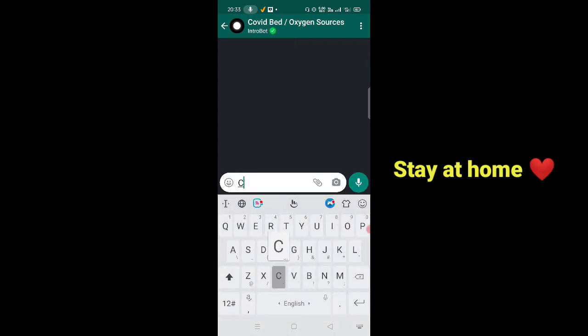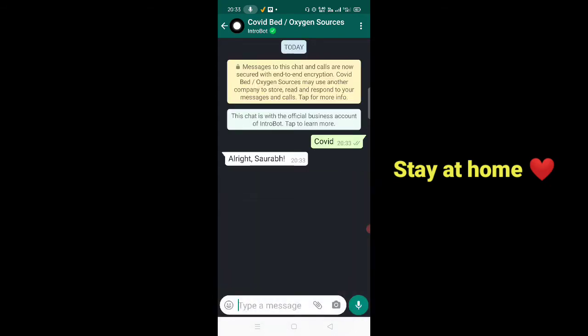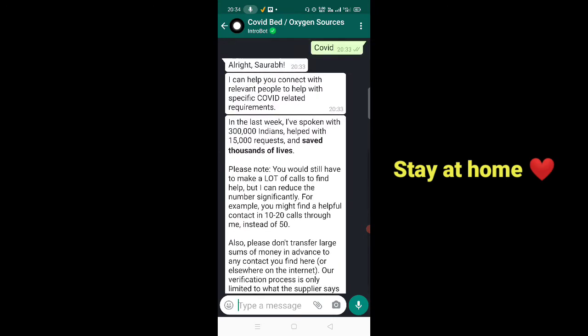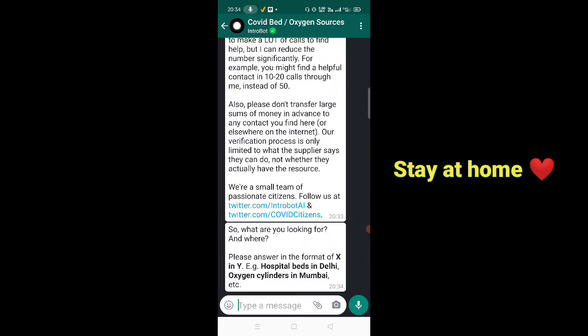So once you save this number, open your WhatsApp and open this chat and just write COVID initially. Okay, so it will return some message, as this is an intro bot. So yeah, as you can see, it has written some message and it is asking what you are looking for. So if you want to search about availability of hospital beds in, for example, suppose let's say Pune or Mumbai, just write the message in this format only, available in bold.